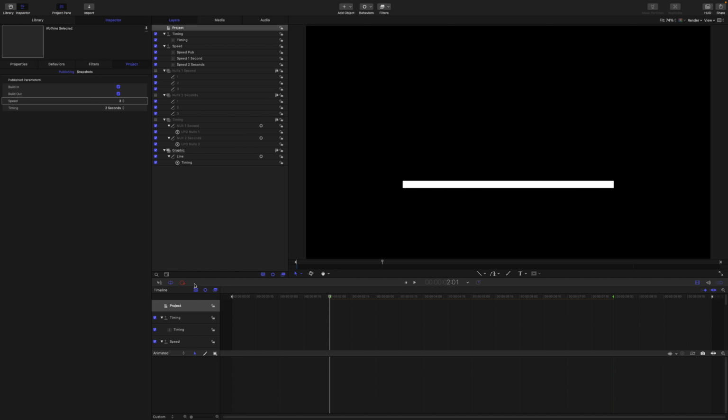Generally, in Motion, when we want to give instructions to a parameter to animate it, and then allow those instructions to be updated in Final Cut Pro, we need to use behaviors. However, for shape layers, like the line that we animated here, there is no way to directly provide custom speed curves and duration control all at the same time. What we've done here is use the principle of rigging a link source to get around those limitations and create our own custom solution. In the next lesson, we're going to look at another application of rigging the link source.